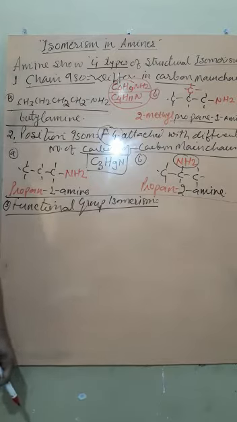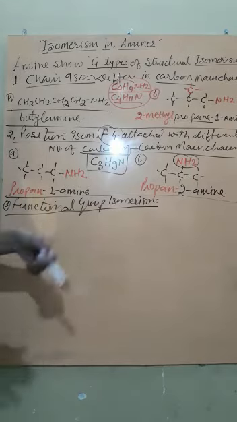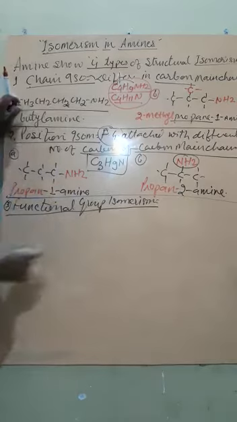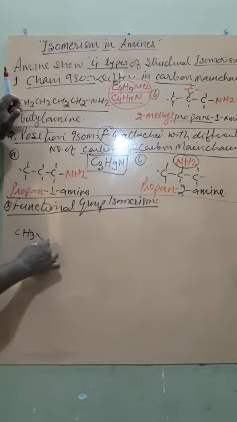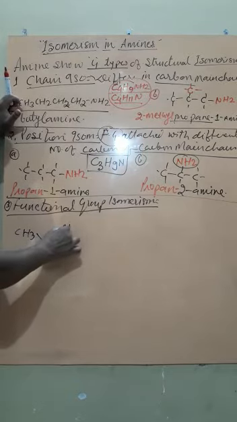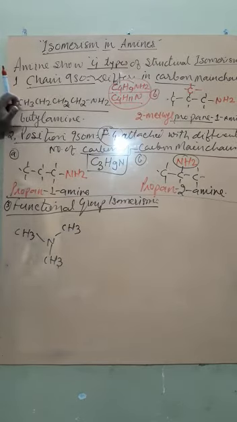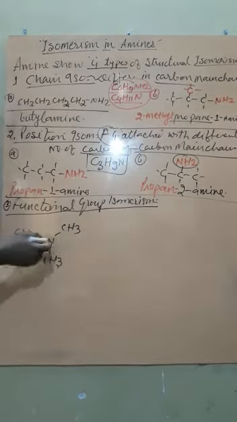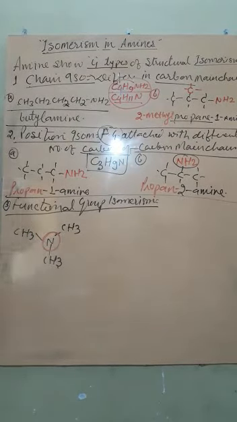Therefore all the types of amines are considered different functional groups. Like here, suppose we write CH3, CH3 and CH3. So here the functional group consists of only one nitrogen, and it does not have any hydrogen.